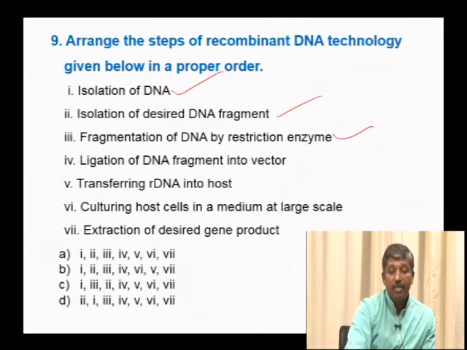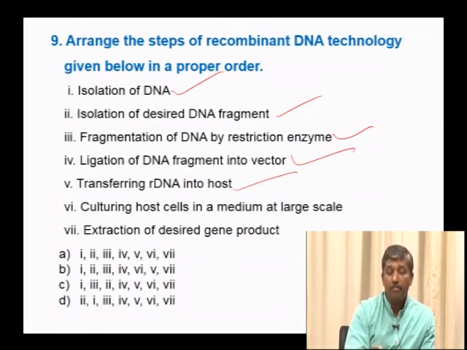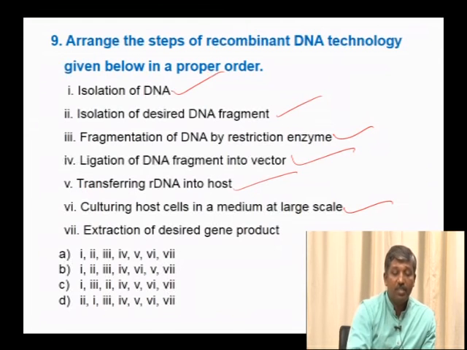Once the DNA is fragmented, it has to be ligated, ligation of DNA into a vector. Then transferring this recombinant DNA into the host, that is transformation, either direct or vector mediated. Culturing host cells in a medium at a large scale, and extraction of the desired gene product. So all these steps are correctly arranged in their order, hence it should be the same order 1, 2, 3, 4, hence the option is